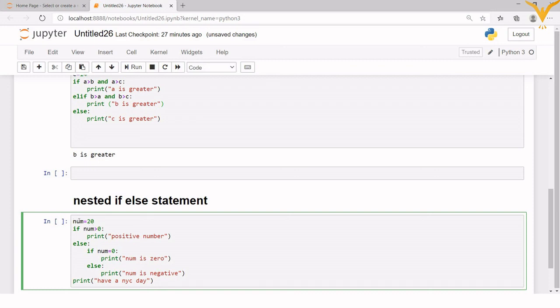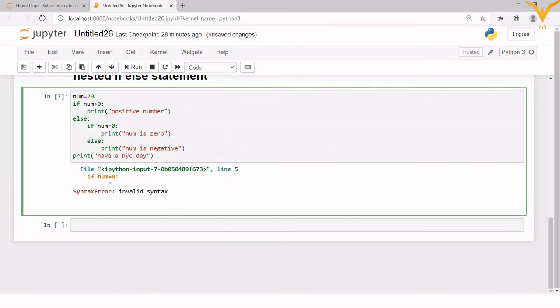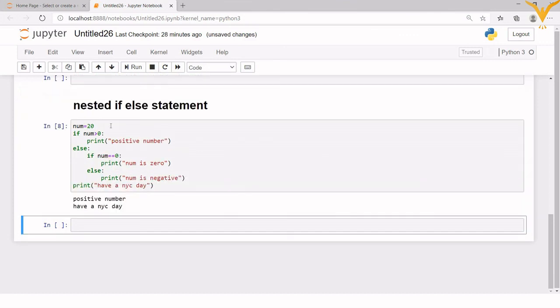Now let's see what the program is. Now num equals 20 we have written. So 20 is greater than 0, right? So the condition becomes true. Yes. Now let's execute this.